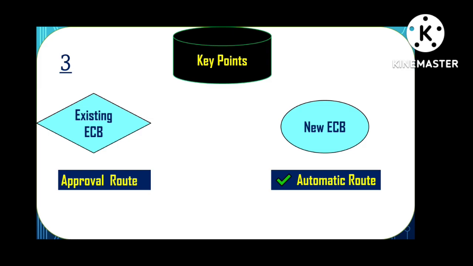Now let's move on to the third condition. The third condition states that if the existing ECB is availed under the approval route, right? If the existing or old ECB is raised under the approval route, then the refinancing of the same can happen through the automatic route. Then no approval is required, because approval was already taken under the old ECB. So there is no need to take the same approval again in refinancing of that ECB.